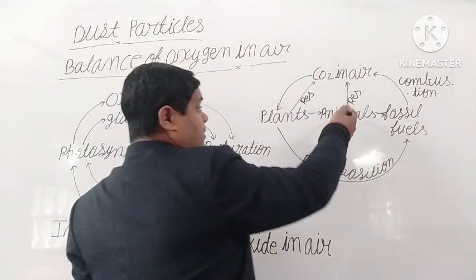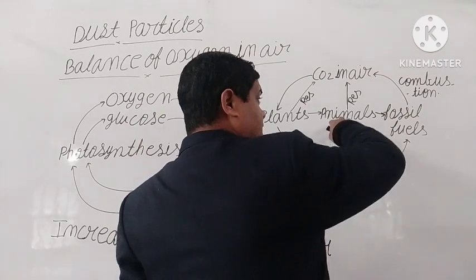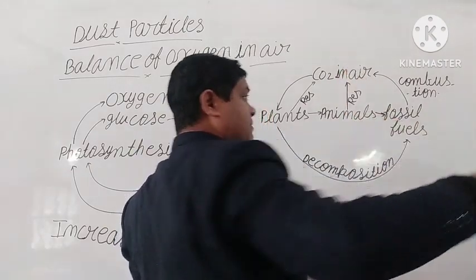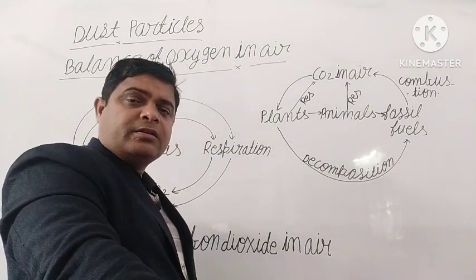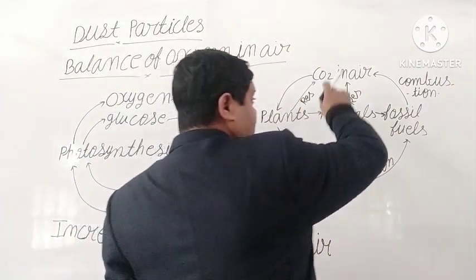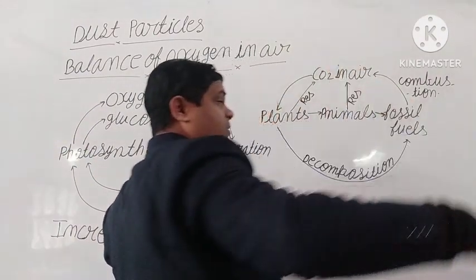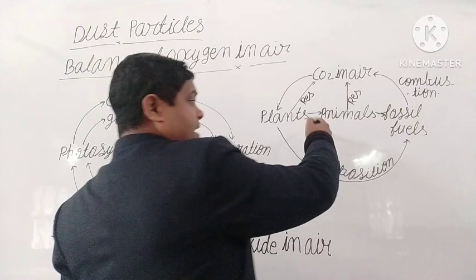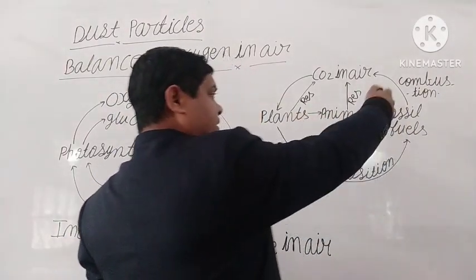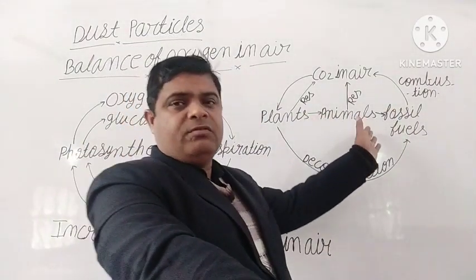Such plants are eaten by animals. Animals also release carbon dioxide. Got it? When an animal or plant dies, it changes into fossil fuel.